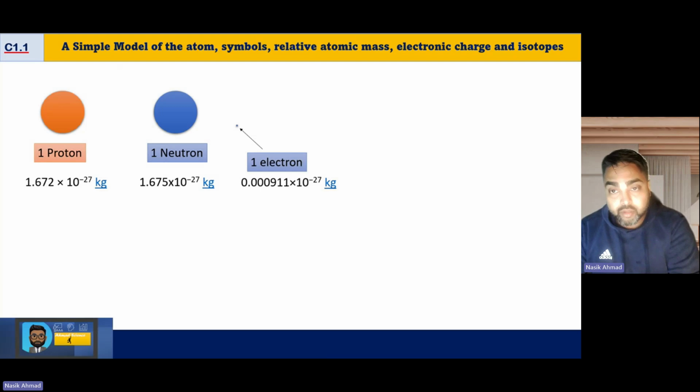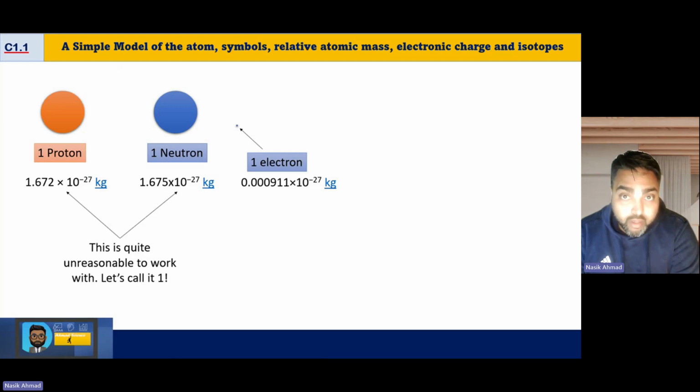If you look at the first two, the proton and the neutron, they're very, very similar. Now, when you're doing calculations with masses of atoms or elements, you don't really want to work in powers of 10 to the power minus 27. So what they do is they just call them 1. And we can call them 1 because they are so similar, and that's why it's called relative mass. It's comparing the mass to a single proton or a single neutron.